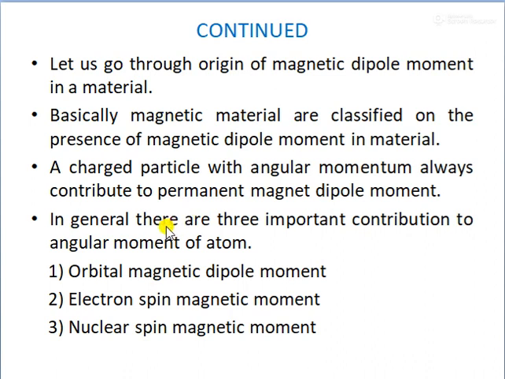In general there are three important contributions to the angular momentum of an atom. First is the orbital magnetic moment, second is the electron spin magnetic moment, and third is the nuclear spin magnetic moment.